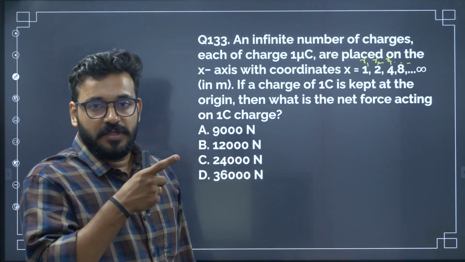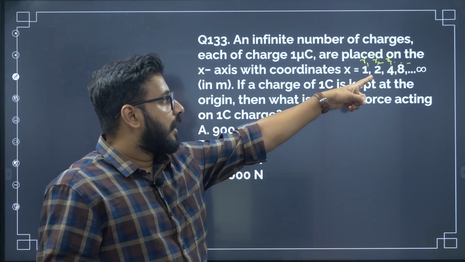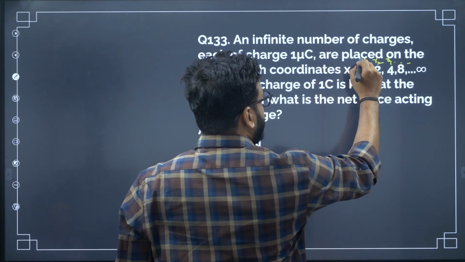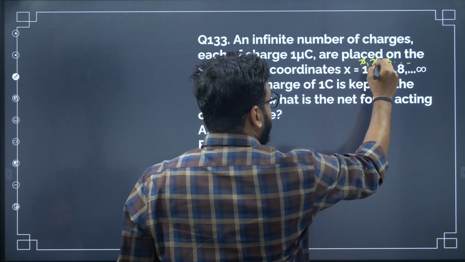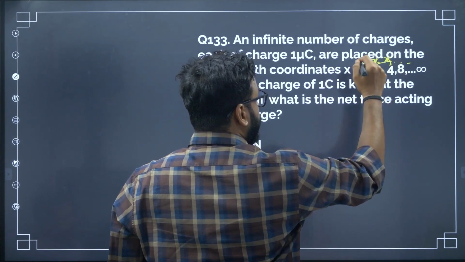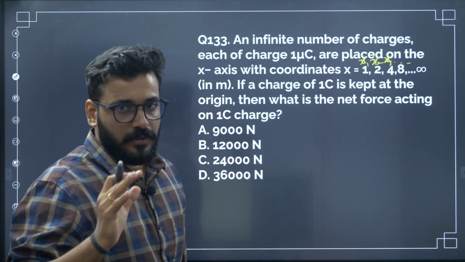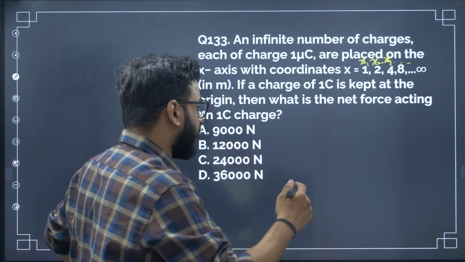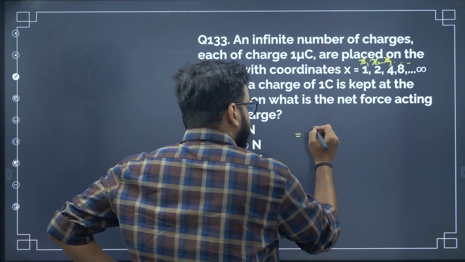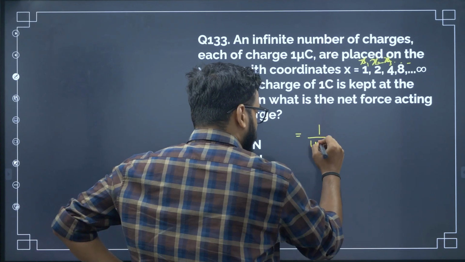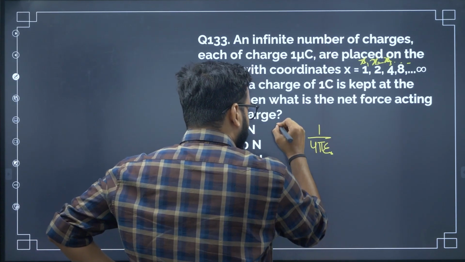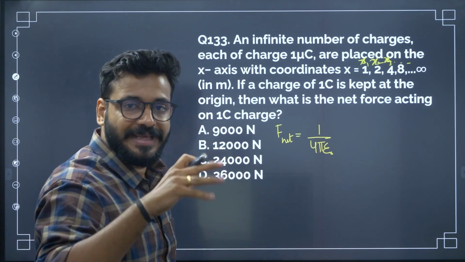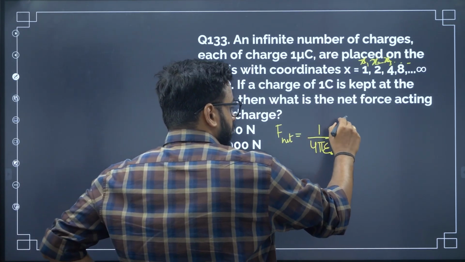The net force on the origin is because of R1, R2, R3. Basically it's on the x-axis, so you can call them x1, x2, x3. Now, how do you do it? Simple. You have to take all the components of force one by one. In all of them, 1 by 4 pi epsilon naught will be common. When you calculate the net force, they are all positively charged, so the direction is the same, and we can simply add them.